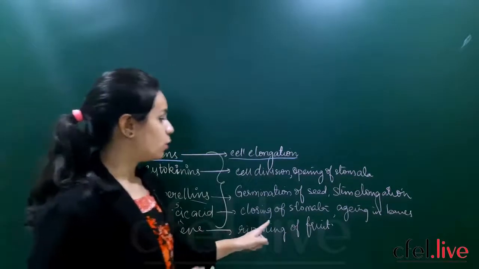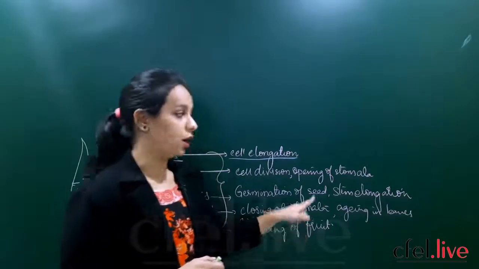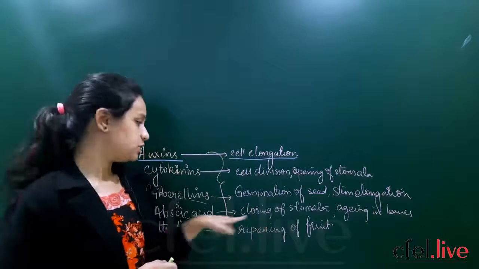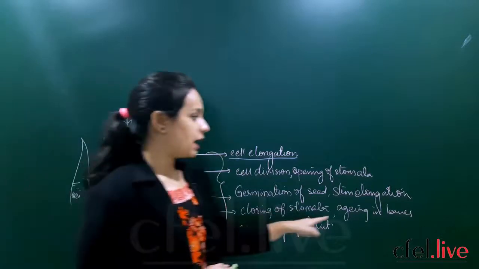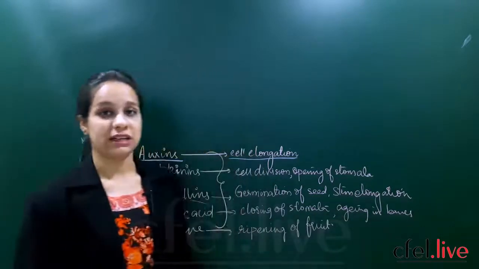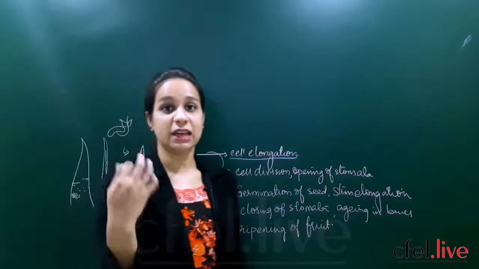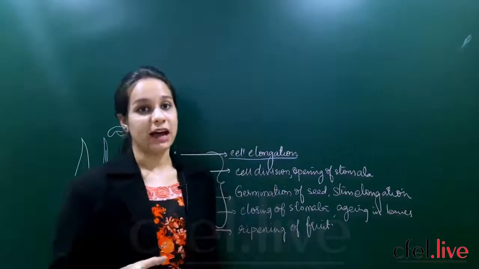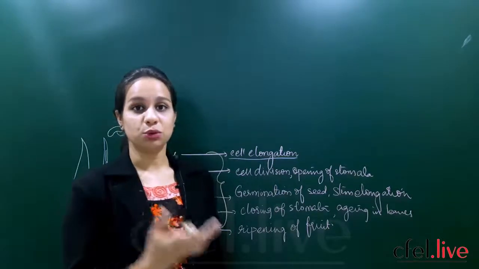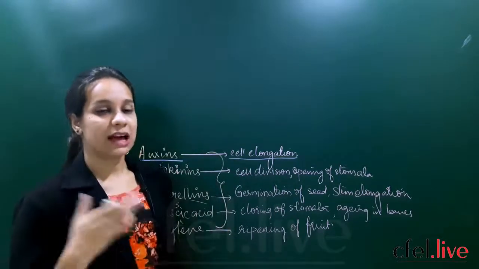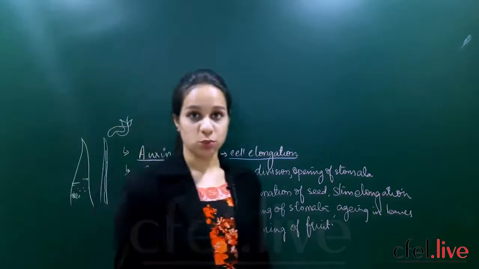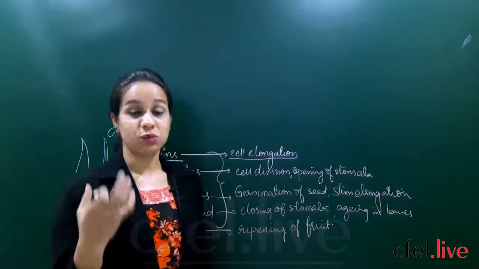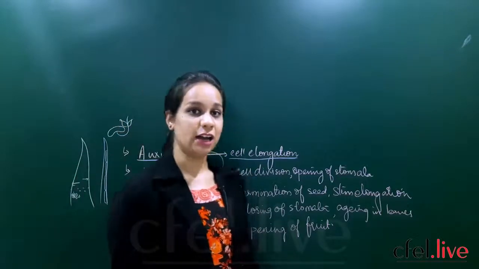Abscisic acid. So it will also help in closing of stomata. Opening of stomata is due to cytokinins. Closing of stomata is due to abscisic acid. And also it will help in aging of leaves, as I have told you. So once the leaves age, they become dry, they become old, they wilt off from the plant body. Why is such wilting seen? Due to abscisic acid. So when this abscisic acid quantity becomes more, or it is produced during the plant's old age, what will happen? The leaves will dry and they start wilting.